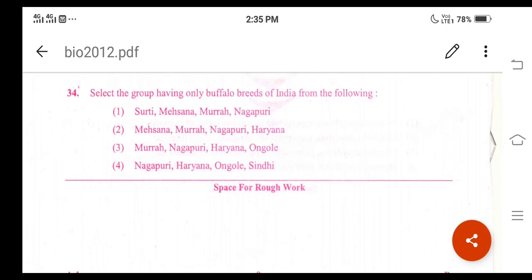All these are the breeds of buffalo. Whereas Haryana, Ongole and Sindhi are native cow varieties of India. So option 1 becomes the correct answer. Next one, let us go for the next question.